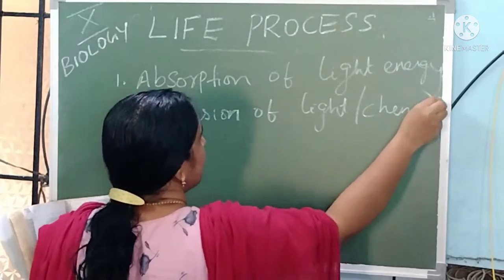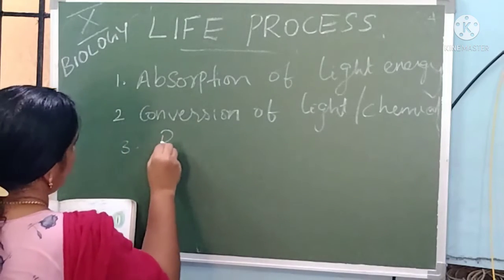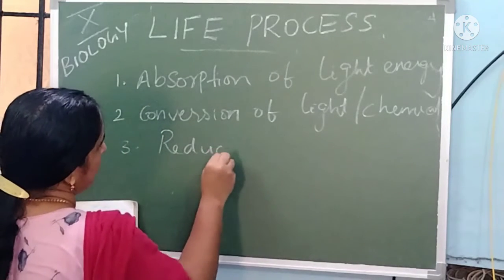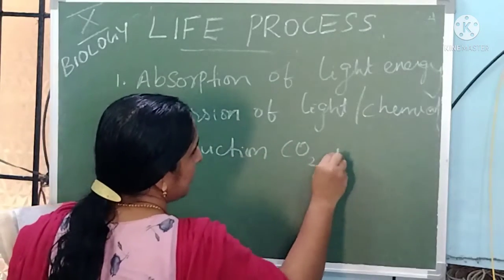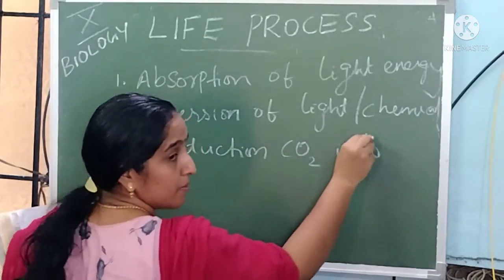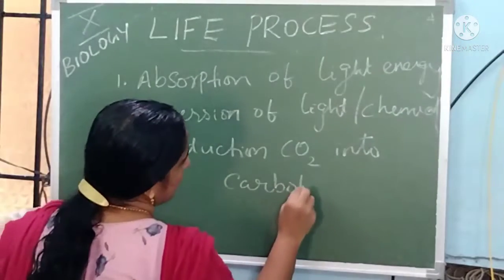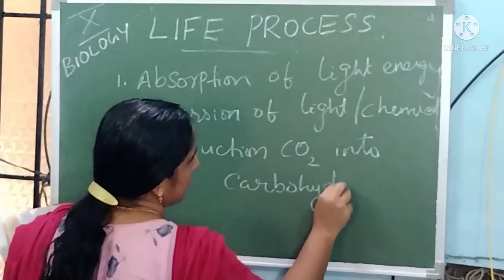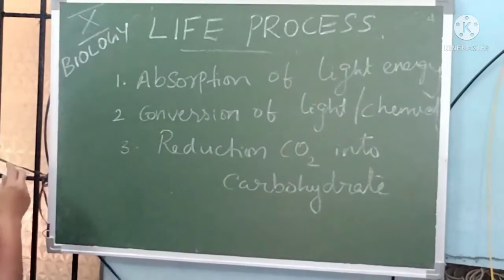And the third one is reduction of carbon dioxide into carbohydrate. These are the three steps involved in photosynthesis.